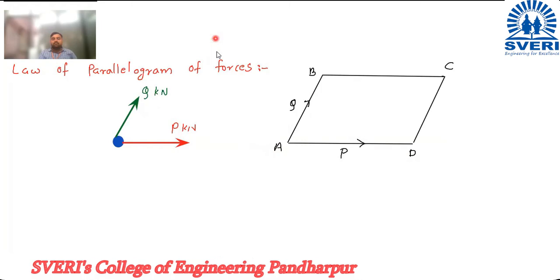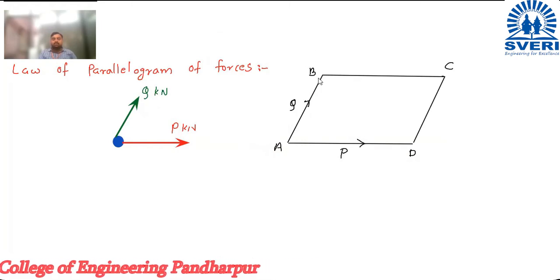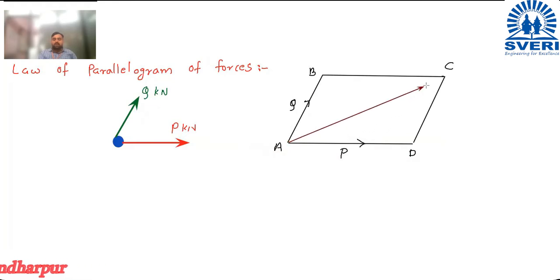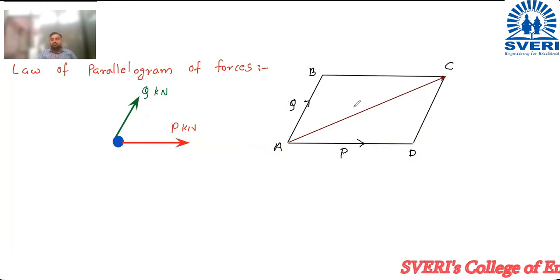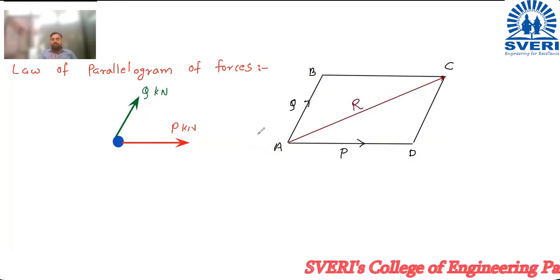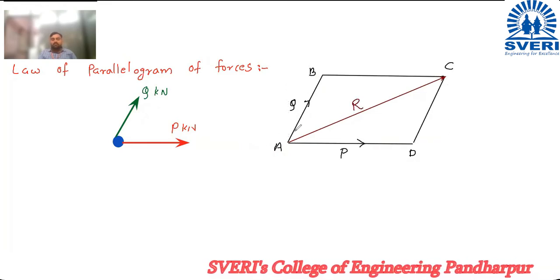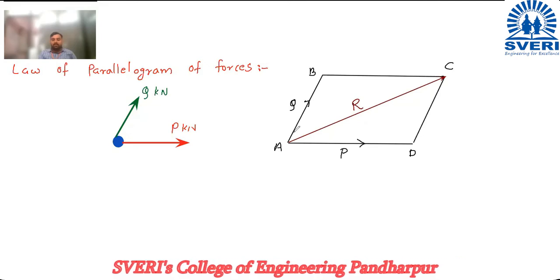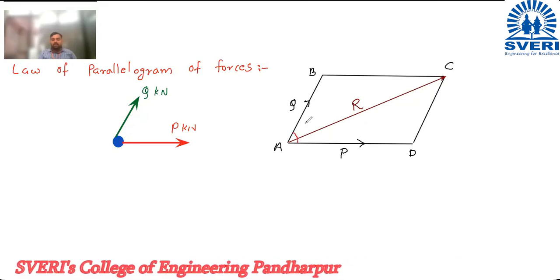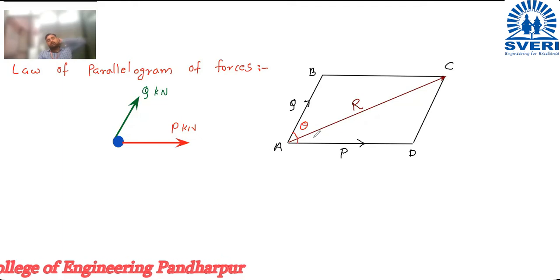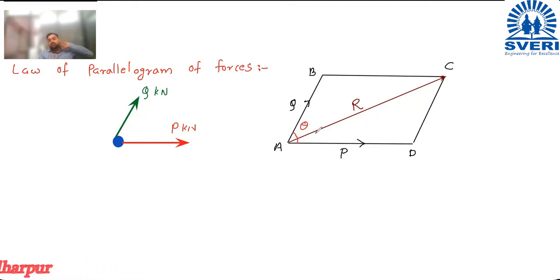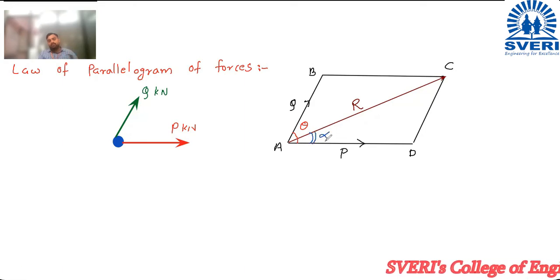Then this diagonal of the parallelogram will give you the resultant of this system, where the angle between the two sides of the parallelogram is theta, and the angle between the resultant force and one of the sides of the parallelogram is called alpha.